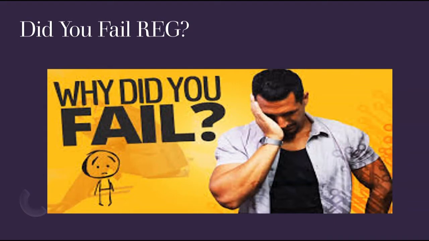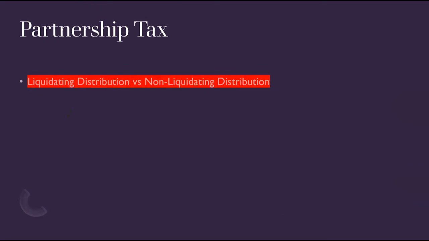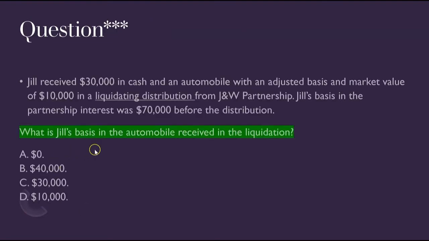One of the concepts that they probably tested you on that you weren't ready for was partnership tax. And in particular, the difference between a liquidating distribution and a non-liquidating distribution from a partnership. Did you have a question like that on your exam, where they give you some facts about a partnership, basis, and a distribution, and they ask you, what is Jill's basis in the automobile received in the liquidation? So here's a question they ask all the time about partnership liquidation. You probably had a question just like this on your exam, and you'll have one on your next exam. Let's look at it together.